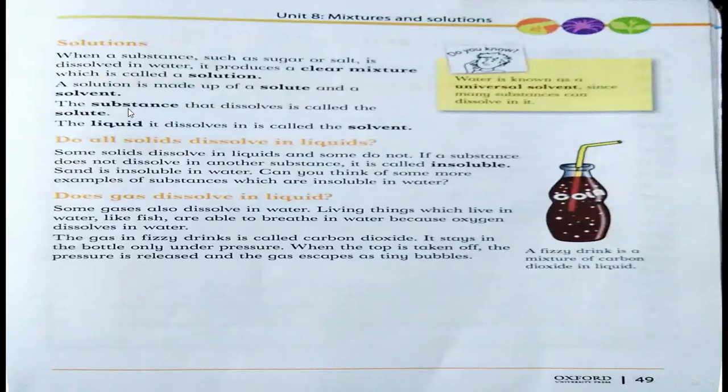Next page, we are going to read solutions. When a substance such as sugar or salt is dissolved in water, it produces a clear mixture, which is called a solution. A solution is made up of a solute and a solvent. The substance that dissolves is called the solute, and the liquid it is dissolved in is called the solvent. Water is known as the universal solvent. Keep it in mind, because water dissolves a lot of things. That's why we call water the universal solvent.